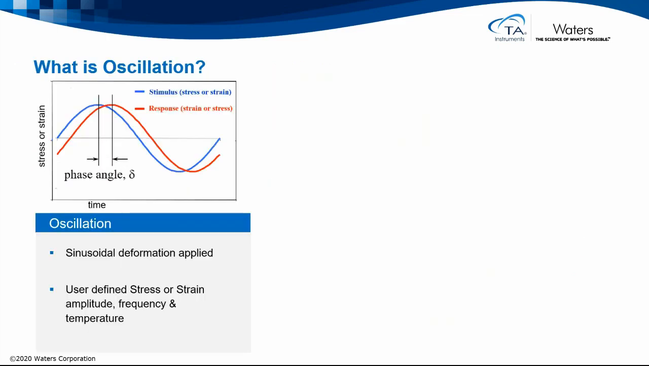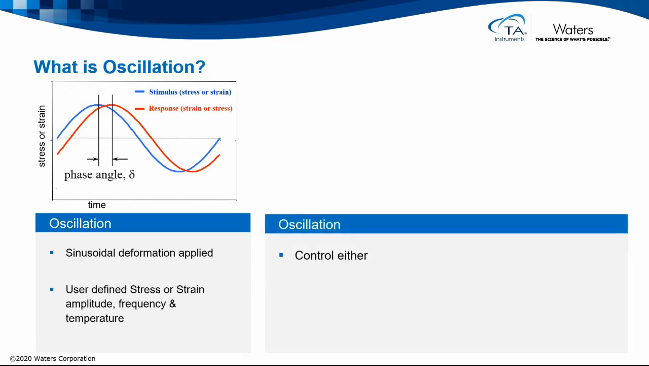So what is oscillation? Well, it's typically a small-scale sinusoidal deformation of the material. The user can define the stress or strain amplitude, the scale of the deformation. They can control the frequency, which represents the time scale of the oscillation process, and they can keep a constant temperature or change the temperature in the background. By controlling these individual parameters, we can learn about our material.